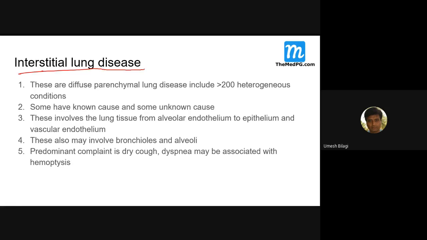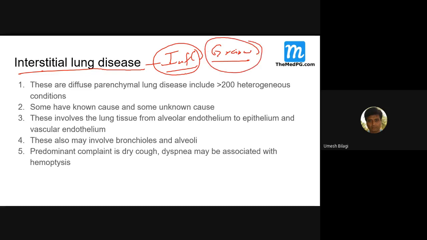Interstitial lung diseases were, I will put it as were only, because the classification has changed, classified as inflammatory and granulomatous in the past. Just remember this; there is some usage of this even now. Although the present-day classification differs, they were classified into inflammatory and granulomatous. Inflammatory means just inflammation with fibrosis. Granuloma formation has many causes, so many things are there.